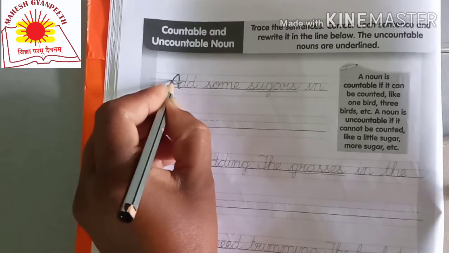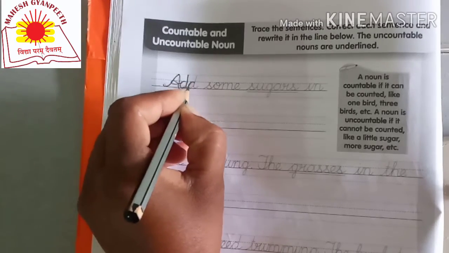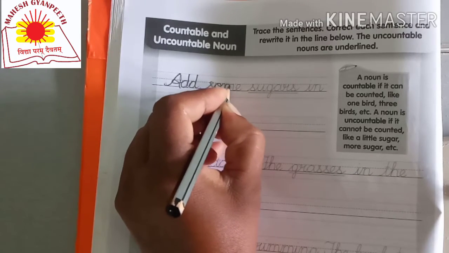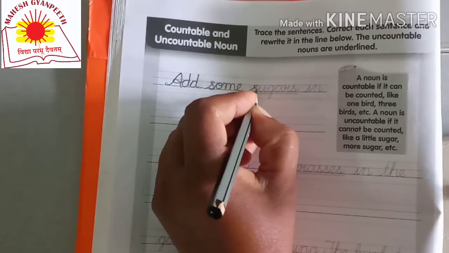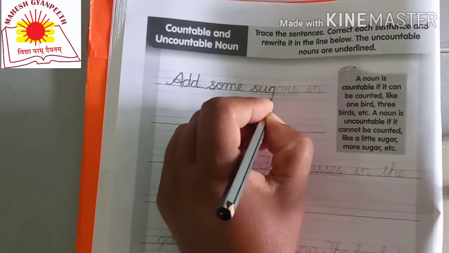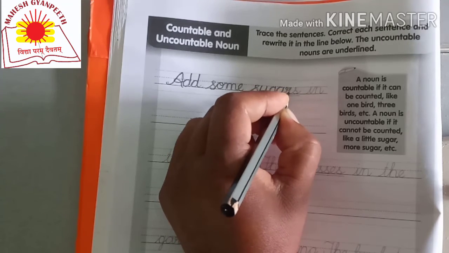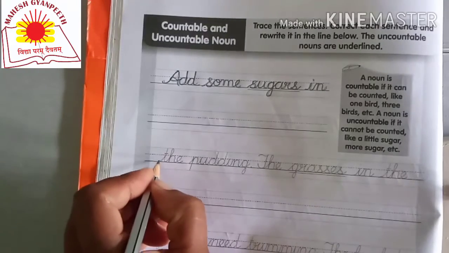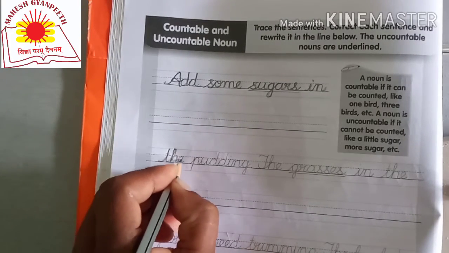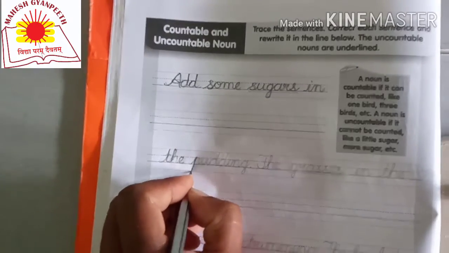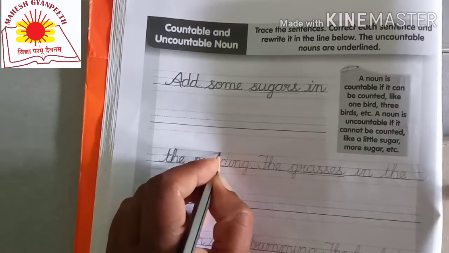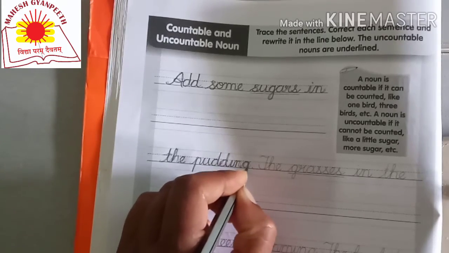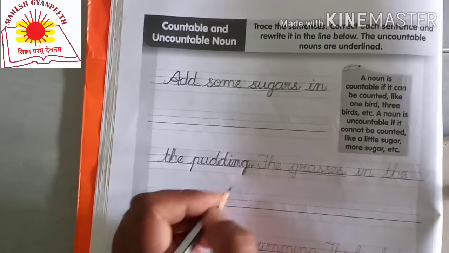Add some sugars in the pudding. Just like that.